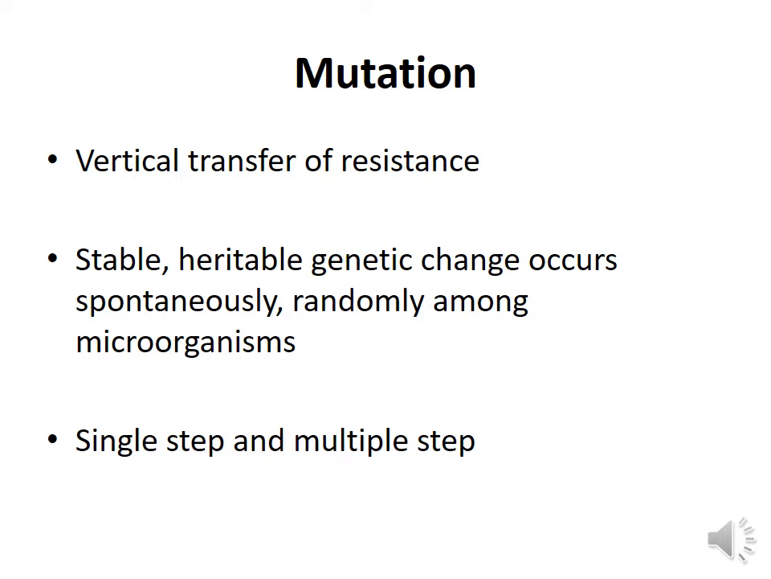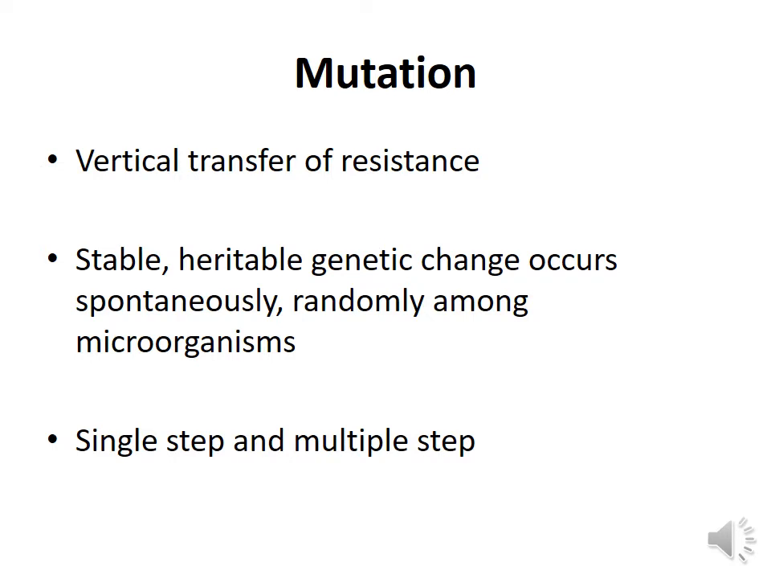Now, mutation is a stable, heritable genetic change which occurs spontaneously and randomly amongst the microorganisms. Stable, that means once it is acquired, it remains so. Heritable, that means it is given to the future generations. The genetic change is shared with the future generations. Occurs spontaneously, that means all of a sudden it happens. Randomly, any microorganism amongst the population can acquire mutation. That is the meaning of random.